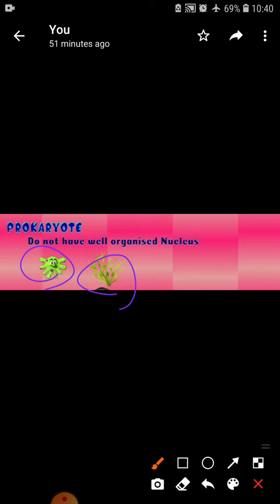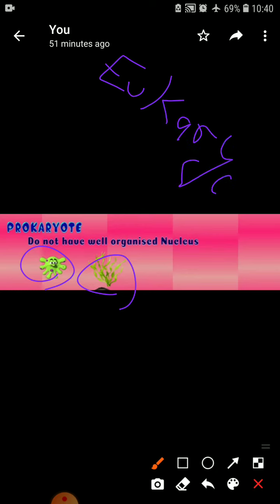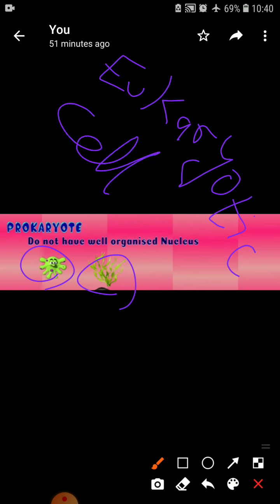But if we talk about eukaryotic cells, this is prokaryotic, and here are the eukaryotic cells. These cells have a well organized nucleus with a nuclear membrane also.